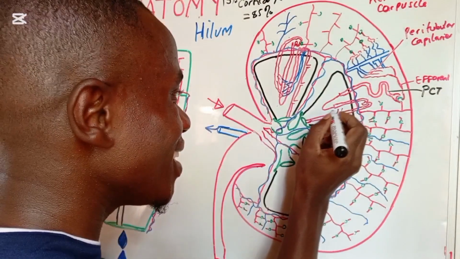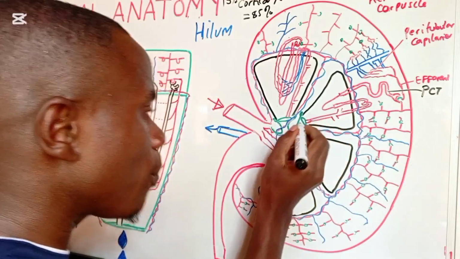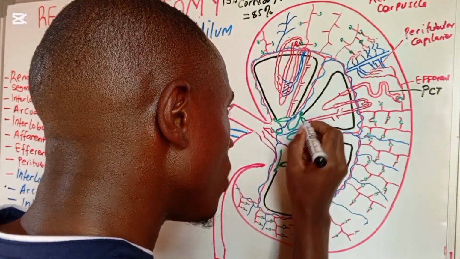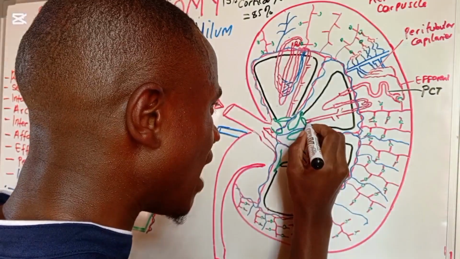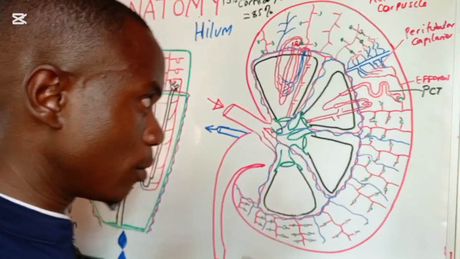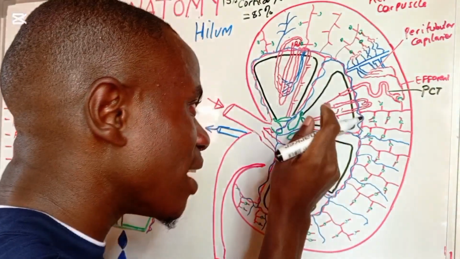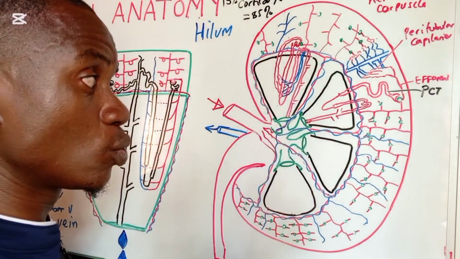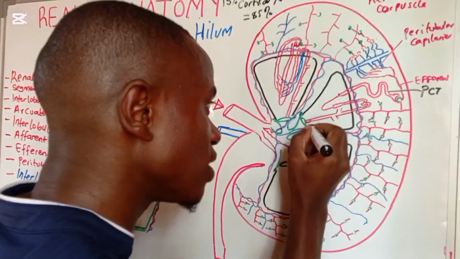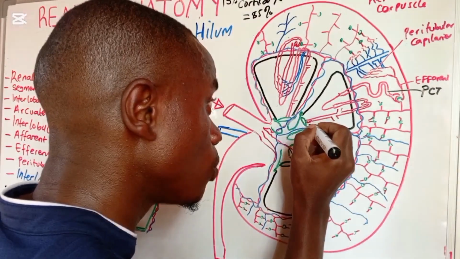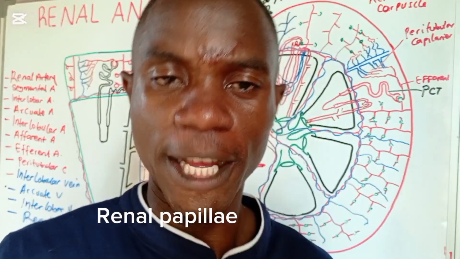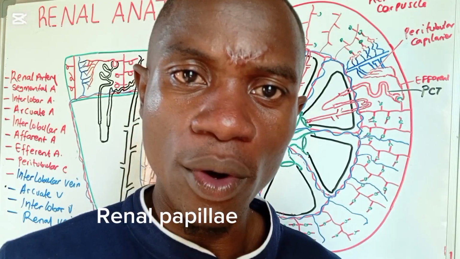The collecting duct moves deep into the renal medulla. When it reaches the renal medulla, we have a very small muscle-like structure here, like a renal sphincter, that allows the urine to ooze out into this small invagination here, where the urine is going to be dropping. That is called the renal papilla.